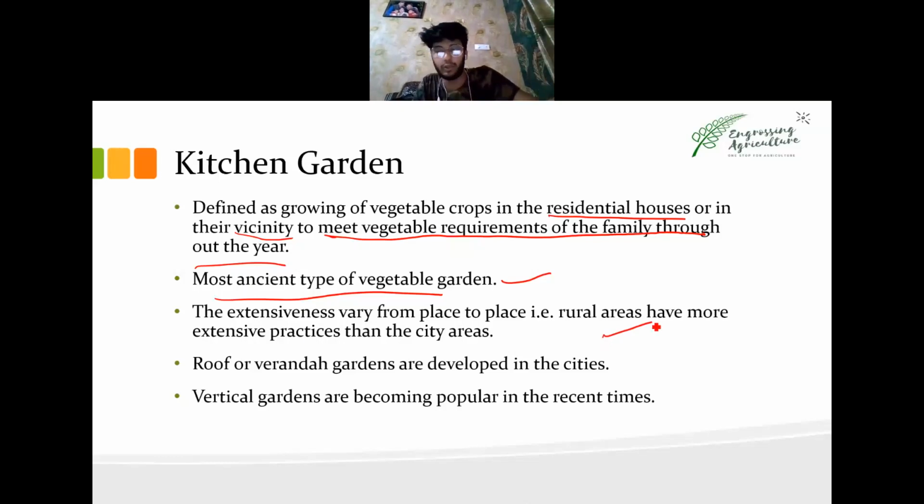Extensiveness is more in rural areas, intensiveness is more in cities. This is a question which can be asked to you quite often.